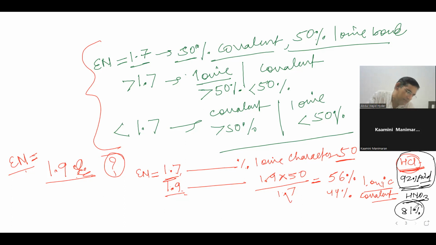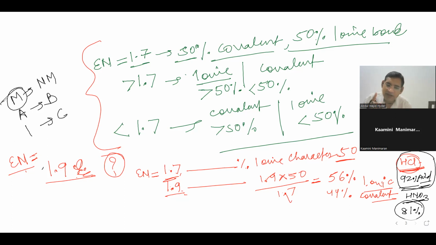Yes, sir. So every metal will have some non-metallic character. Every acid will have some basic character. Every ionic compound will have some covalent character. No metal can ever be 100% metal. No acid can ever be 100% acid. No ionic compound can ever be 100% ionic.